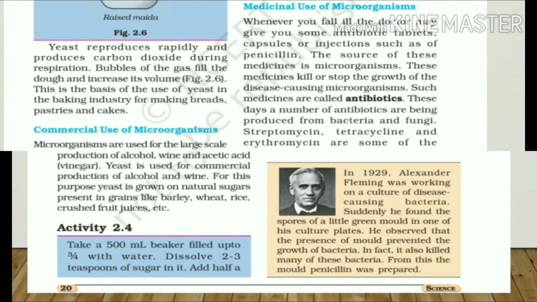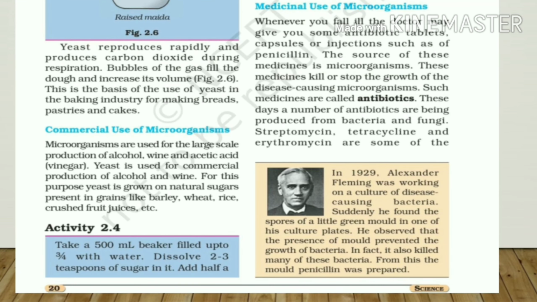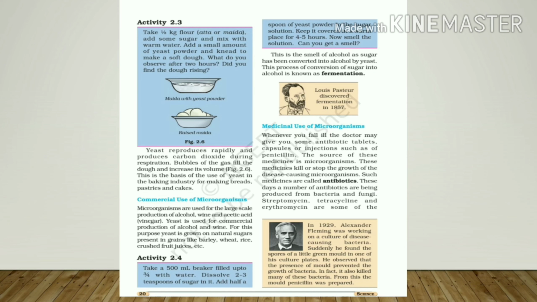You will smell the alcohol, as sugar has been converted into alcohol by yeast. This process of conversion of sugar into alcohol is known as fermentation.